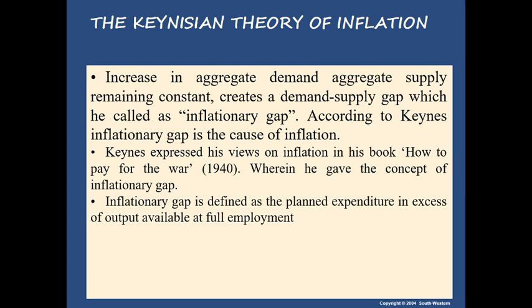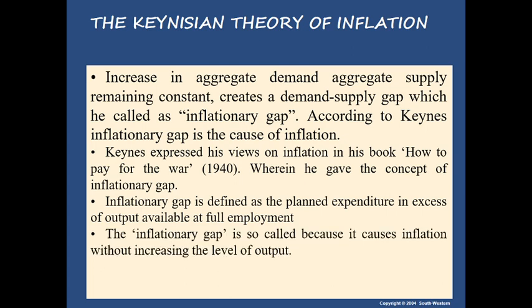Okay, so with output remaining constant, when aggregate demand expenditure increases, aggregate demand increases, and there is a demand and supply gap, and that is known as the inflationary gap. Now, this inflationary gap is so called because it causes inflation without increasing the level of output.